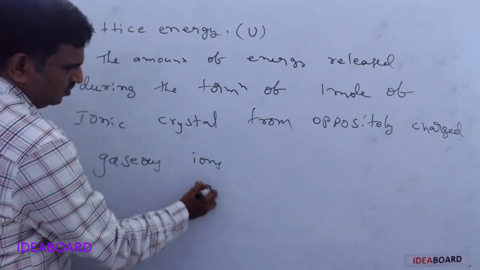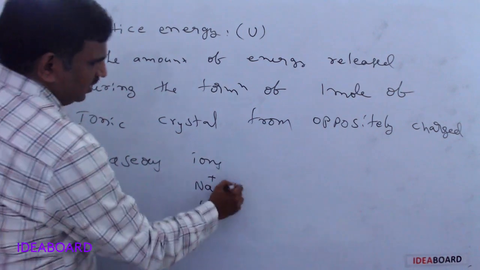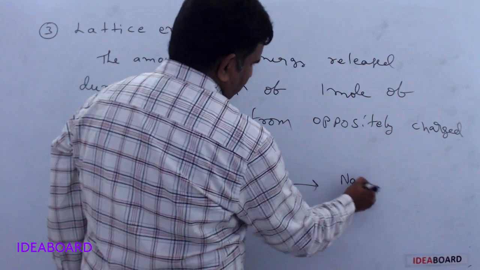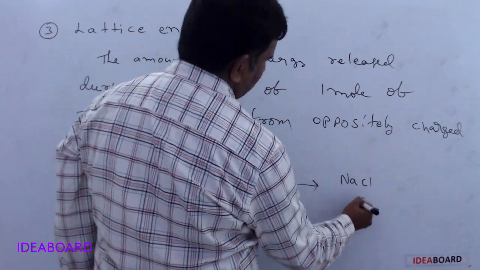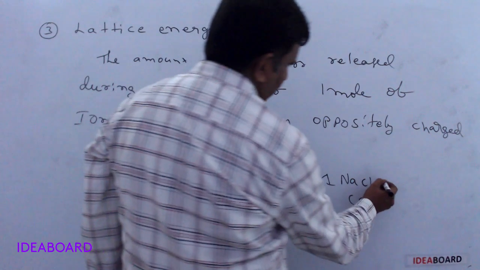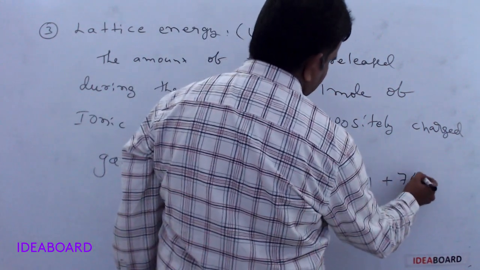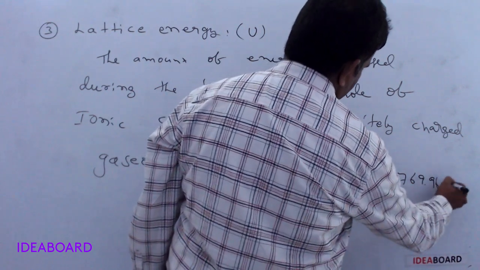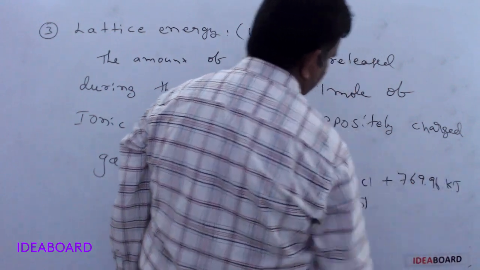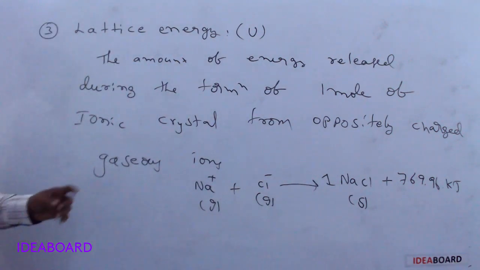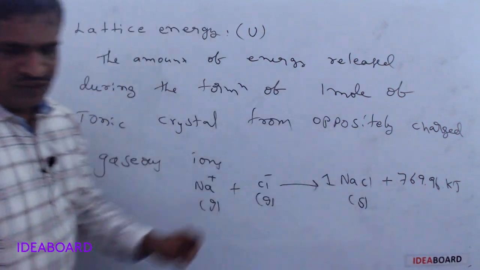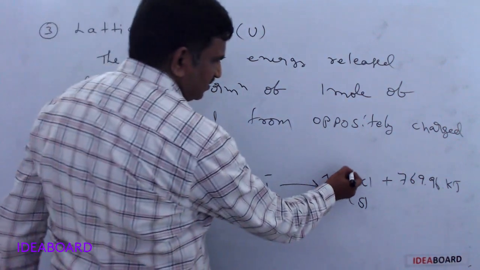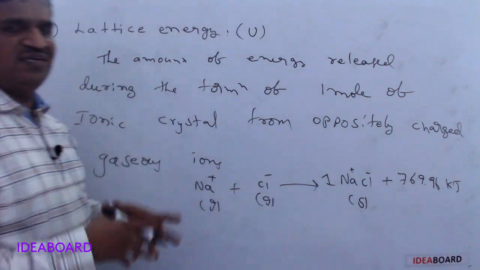For example, Na plus gaseous ion and Cl minus gaseous ion combine to form 1 mole of NaCl solid, and it releases 769.96 kilojoules per mole of energy. That is, the amount of energy released during the formation of 1 mole of ionic crystal, where Na plus and Cl minus ions are both present in the ionic crystal.